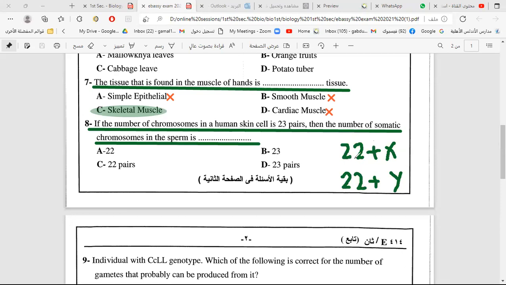So 22 are the somatic chromosomes, and X or Y is the sex chromosome. He is asking for the somatic chromosomes, so don't hurry to choose 23. This will be wrong because he is talking about somatic only. So the correct answer will be 22. You have to read the question very well, because maybe it is a tricky question. You have to think carefully before answering.